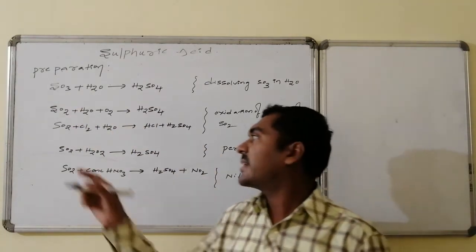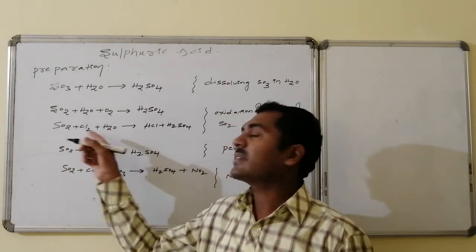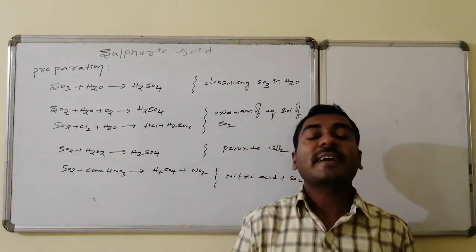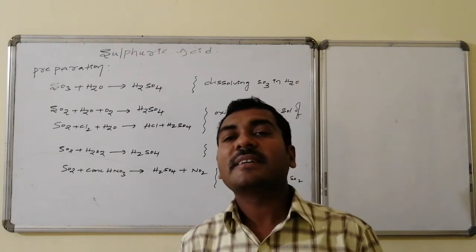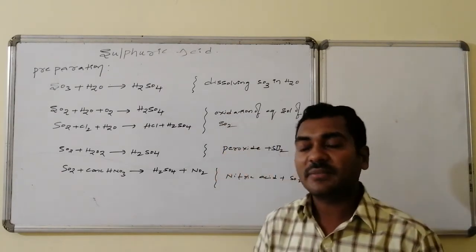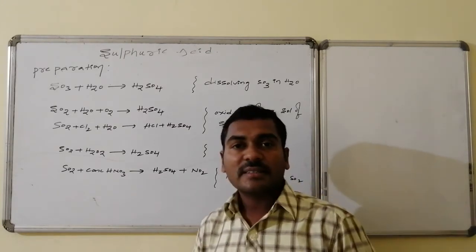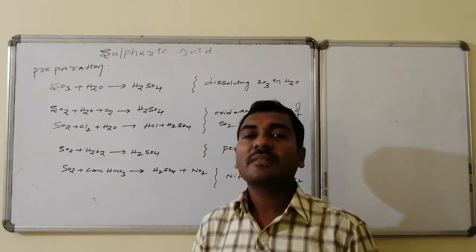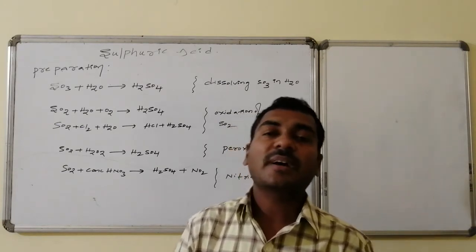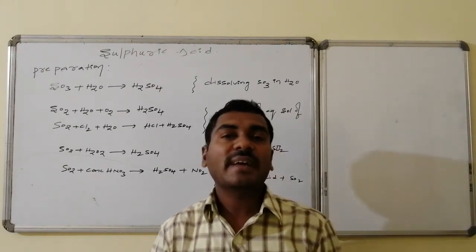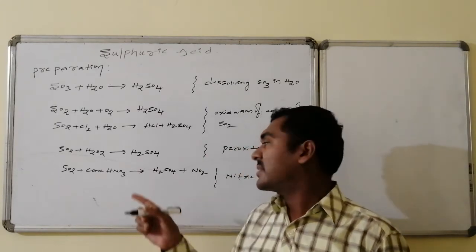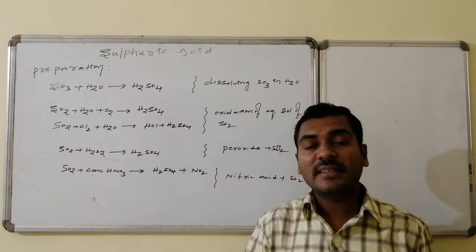In the same way, sulfur dioxide plus water gives sulfurous acid, followed by chlorine. Chlorine acts as the oxidizing agent. As a result, it is converted to sulfuric acid, followed by HCl. The third one is sulfur dioxide followed by oxygen and water, that is, hydrogen peroxide. Sulfur dioxide plus oxygen gives sulfur trioxide. Sulfur trioxide plus water once again gives sulfuric acid.